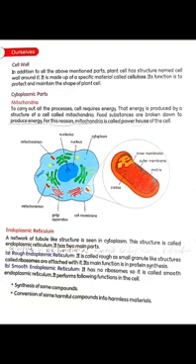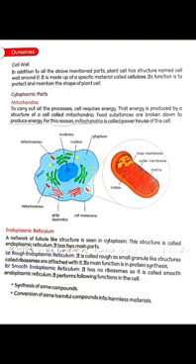Endoplasmic reticulum. Endoplasmic reticulum are the tubules which are present in the cell. Endoplasmic reticulums are projections which move out of the nucleus. Endoplasmic reticulum are of two types. It may be rough endoplasmic reticulum or smooth endoplasmic reticulum. Smooth endoplasmic reticulum performs two functions.